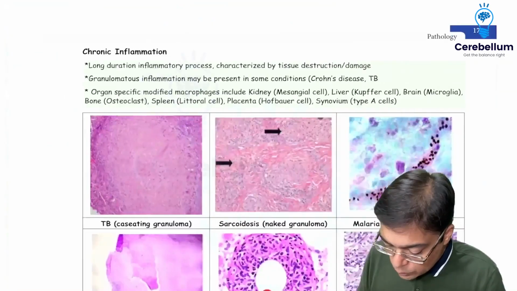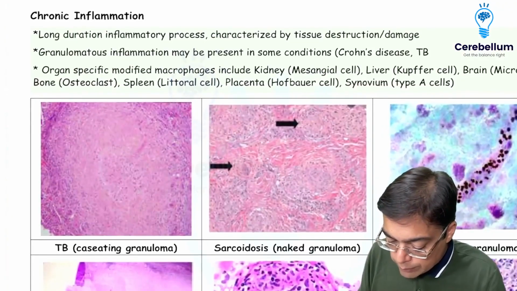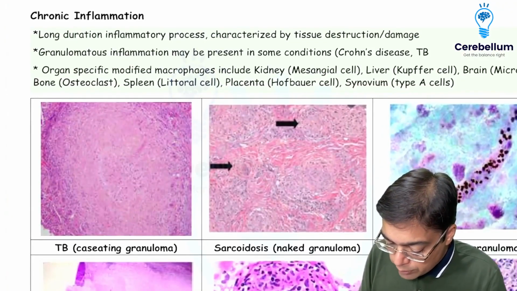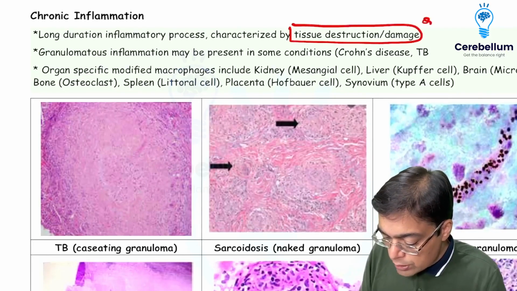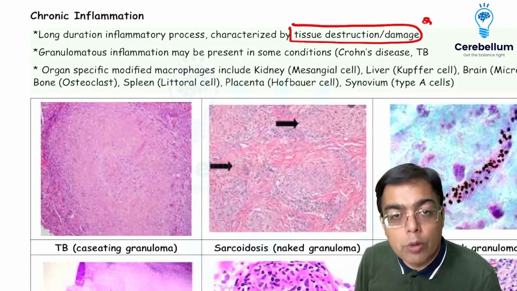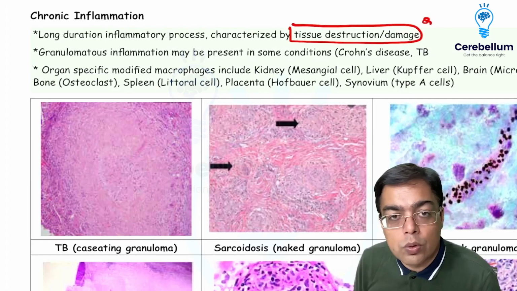Now, having said that, we need to have an idea about the longer duration inflammatory process, which is given the name of chronic inflammation. And chronic inflammation is characterized by an important feature, that is tissue destruction or damage. So there is an ongoing inflammation. The body is trying to take care of that inflammation, but there is also tissue destruction going on, right?